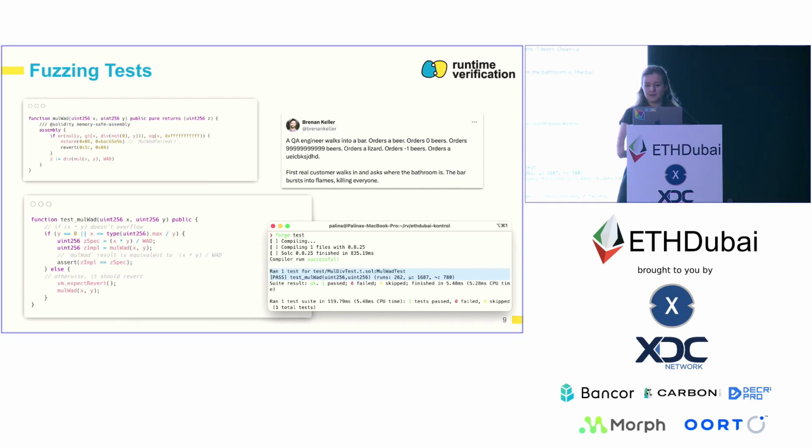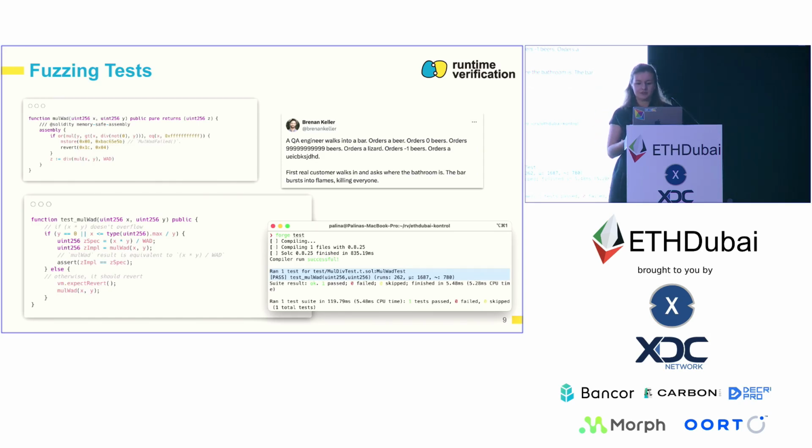So the general idea behind fuzzing is, I think, very well explained by this tweet you can see on the slide, with a joke saying that the QA engineer walks into a bar and orders 1 beer, 0 beers, a lot of beers, -1 beer. So that is what fuzzing does automatically. It just keeps executing this function with random values, hoping to find certain edge cases. And generally, fuzzing also is very useful. It can help uncover some edge cases and some problems.